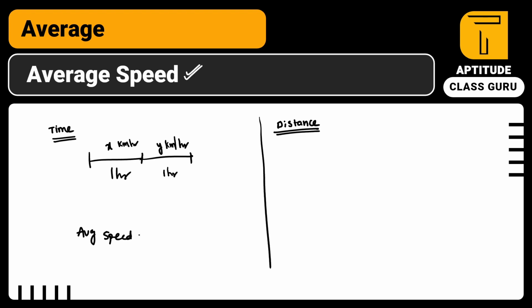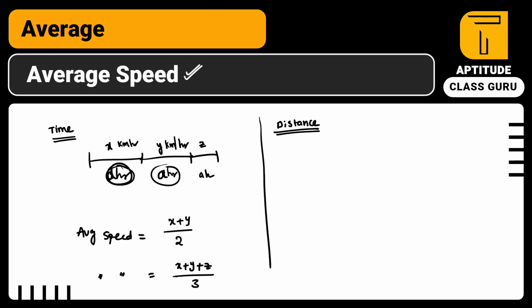Remember guys, here the problem is designed based on the time. For example, I have assumed 1 hour, it might be a hours. Whenever the time is constant, the average speed formula is simply (x + y) / 2. Or if they have given 3 time slots which are equal time slots, then the average will be (x + y + z) / 3. So this is how you have to remember the formulas. Simply remember when the time is constant for the particular duration.